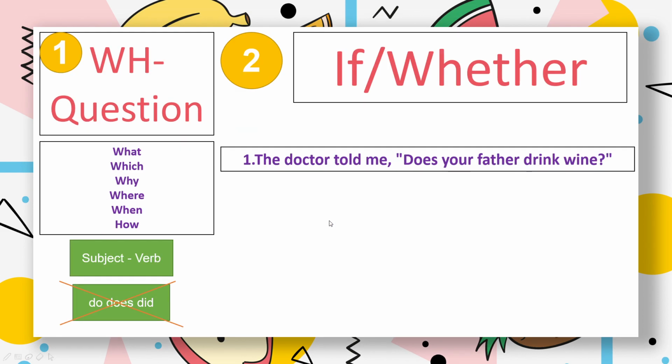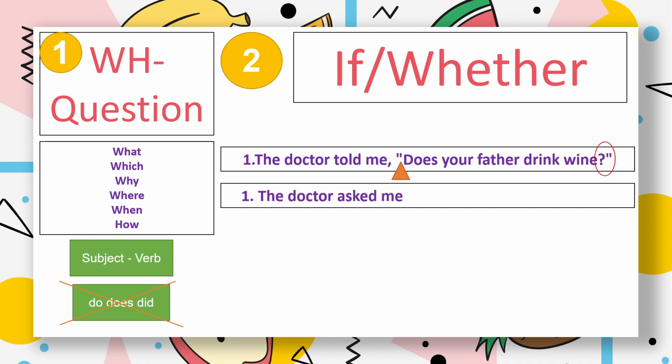Now let's move on to the second type of example. The doctor told me, "Does your father drink wine?" So the word does here is referring to the simple present tense. The first step for this type of question is that you need to add an arrow here, in order to remind yourself to add the word if or whether to connect the answer. And then the second thing is, there is a question mark behind, so you need to change the verb. The doctor asked me. And then we prefer to use the word if to connect the answer.